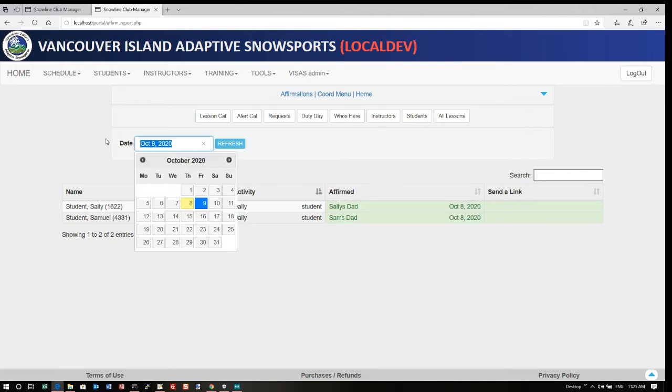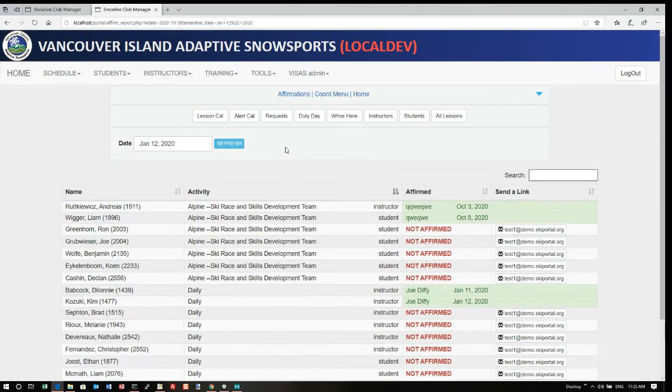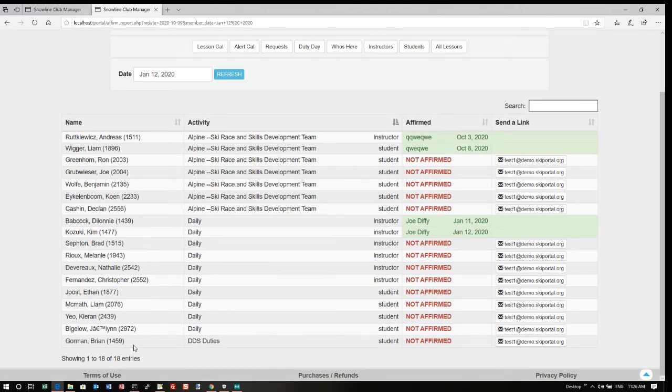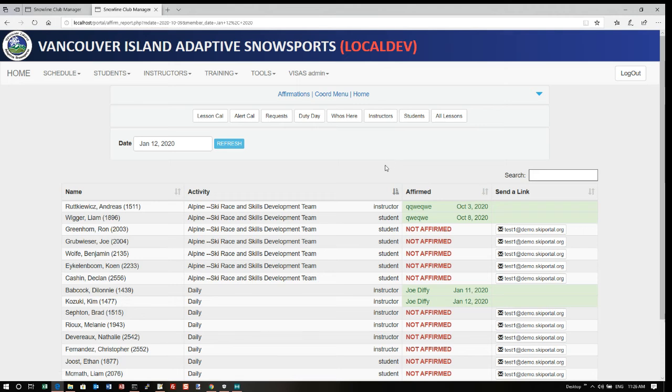So on a normal day, for example, if I just go back in time to a day that I was playing with a little bit, this is what you might see. You'd see that there's some people on courses, there's some people on lessons, and who has and who has not signed their waiver. So let's take a look at it from the student's perspective.